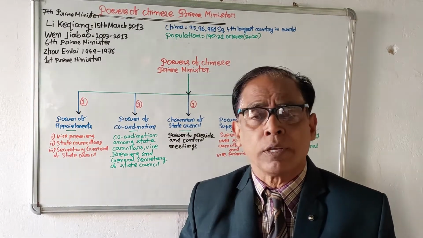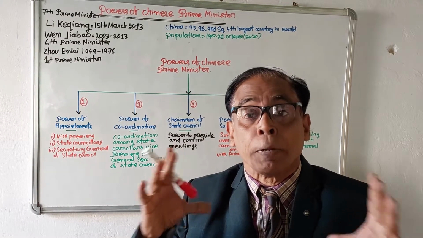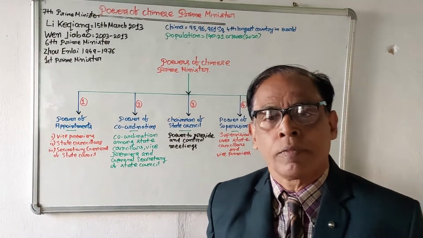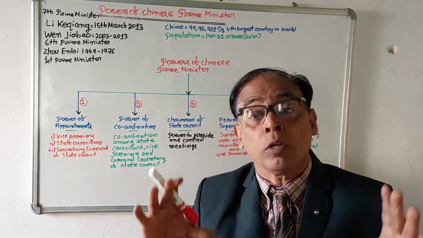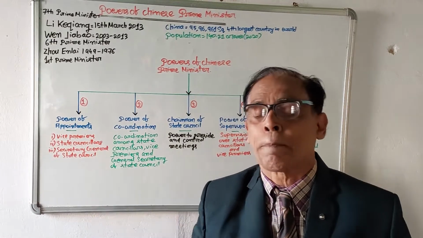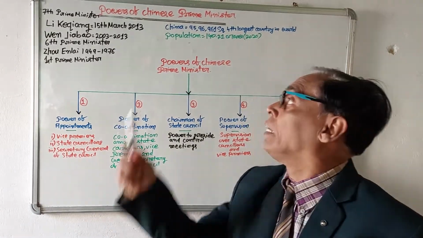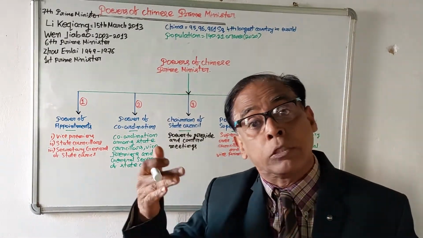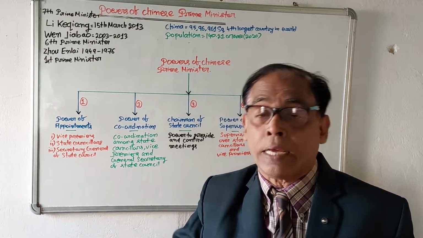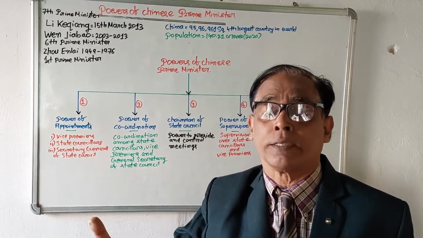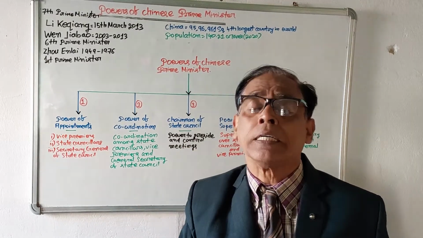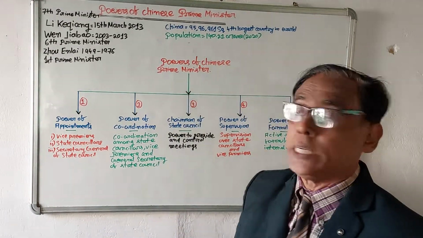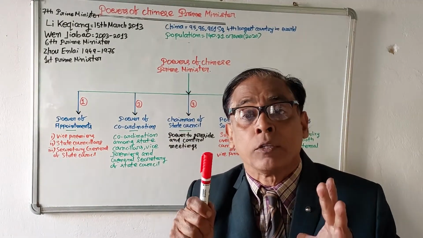Let us start with the Chinese premier or prime minister. In the world, China is the fourth largest country in area. Its area is 95 lakh 96,961 square kilometer. Again, on the basis of population, China is the most populous country in the world. On the basis of the 2020 report, its population is 140.21 crores.